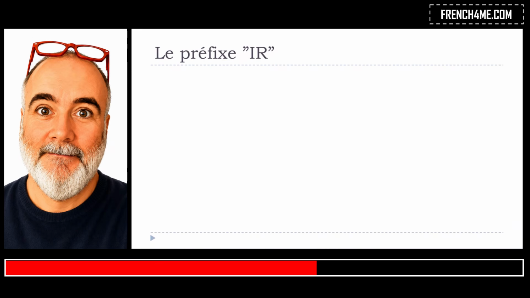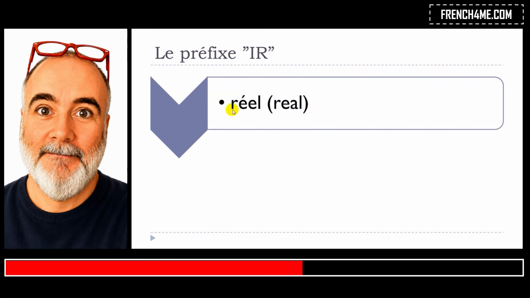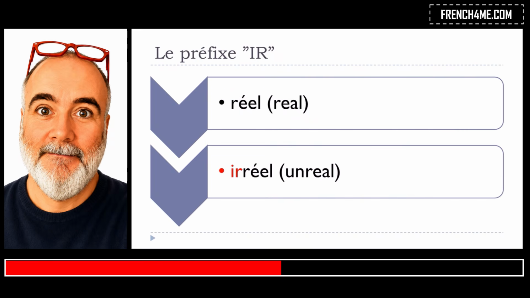So let's check 3 examples, and the first one is réel. Okay, réel, and then, as I said, you just add this IR, and then after that you put your réel again, and you will get irréel. Irréel, okay? Réel, and then irréel.